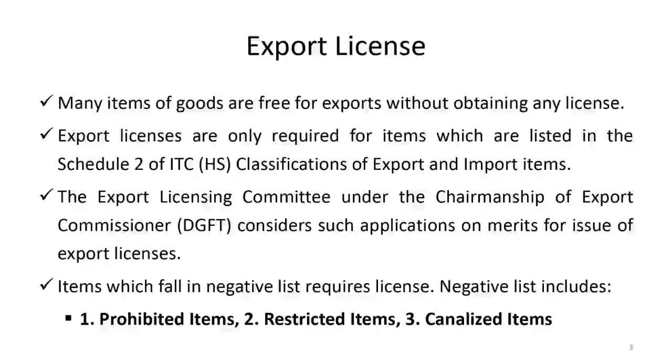Only the Mineral and Metal Trading Corporation or other such corporations are allowed. You as an individual cannot freely export it. Only if the government allows you to export will you be able to export. So that is the third category, canalized items. These four categories, prohibited, free, restricted and canalized, will be discussed in detail in the next session, which is related to foreign trade policy.